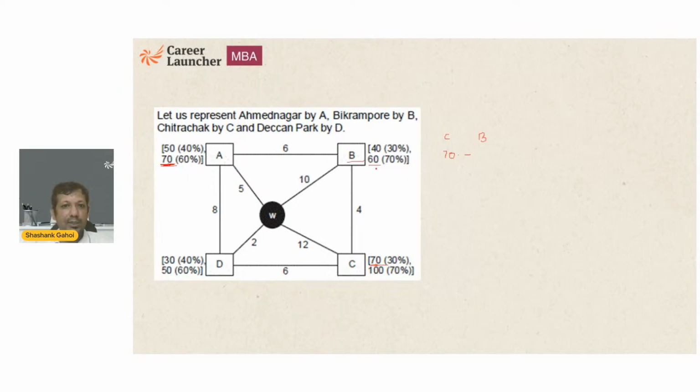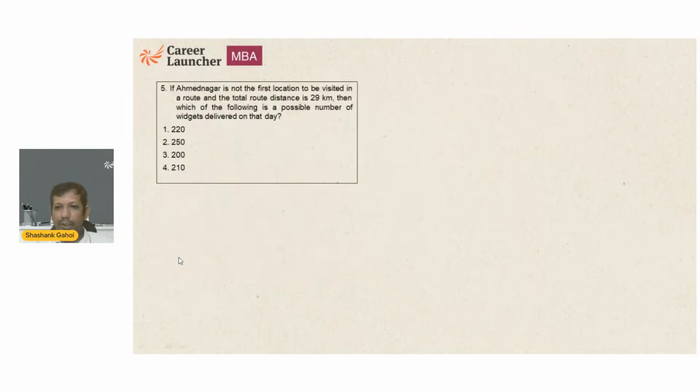So if this is 60, it can be either 50 or 30. So it can be 60, then it can be 50. It can be 30 as well. Now, if this is 70, this is 40, and this is 50. What I'm getting is the distance covered in route in 40 kilometers.